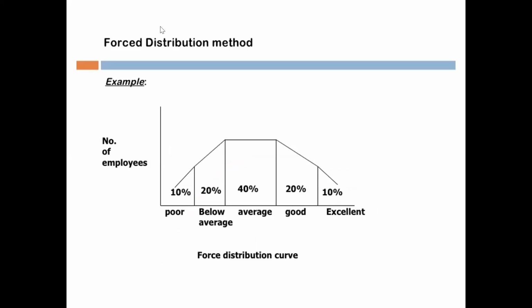So the next method is the forced choice method or forced distribution method. Here on the x-axis we take the forced distribution curve, and on the y-axis we take the number of employees. Here we have taken the Likert 5-scale, that is poor, below average, average, good and excellent.